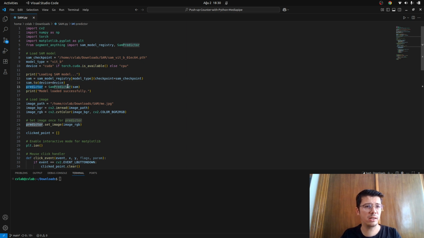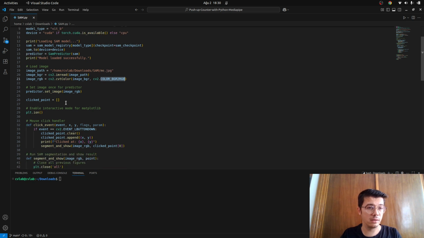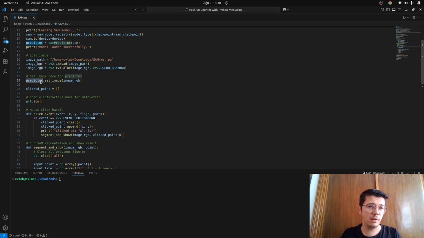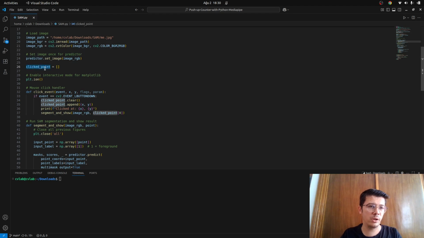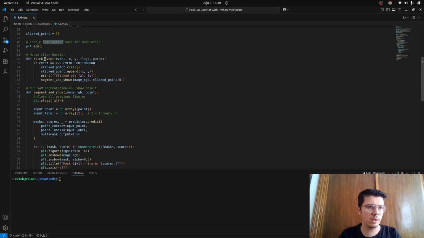And I'm creating the predictor object, and after that I'm loading the image. Here I need to convert BGR to RGB because OpenCV gives me BGR after reading, but SAM, and I think Matplotlib, use RGB. I'm setting my image into the predictor, and click point is for when I click anywhere in the image, so it's going to segment there. That's all. These interactive things are not really important, they just help with Matplotlib. And the mouse click handler we can skip here. It just gives you the point and calls this segment function.